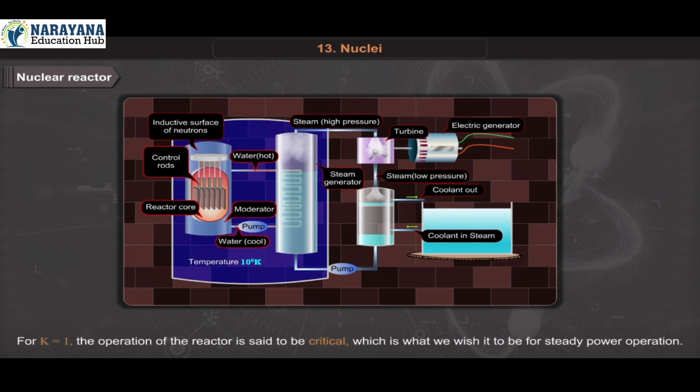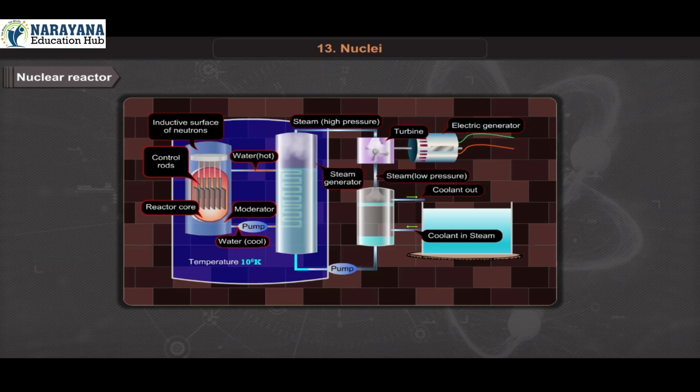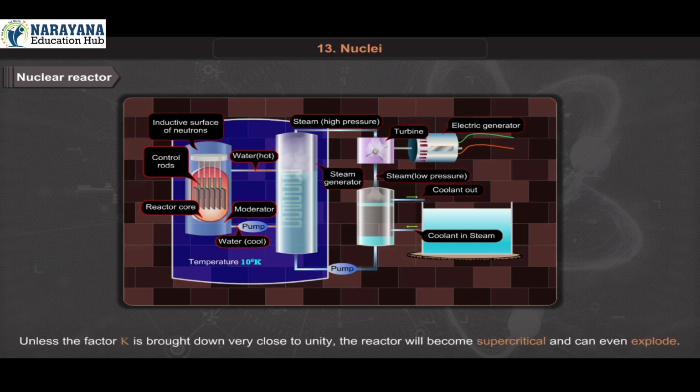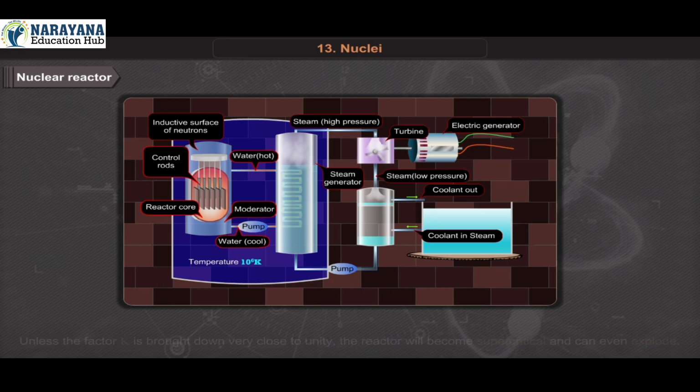For K equal to 1, the operation of the reactor is said to be critical, which is what we wish it to be for steady power operation. If K becomes greater than 1, the reaction rate and the reactor power increase exponentially. Unless the factor K is brought down very close to unity, the reactor will become supercritical and can even explode.